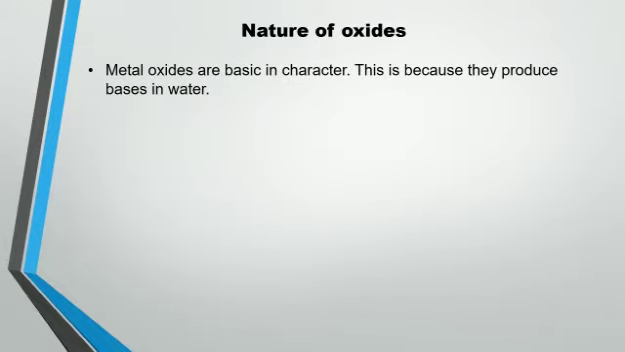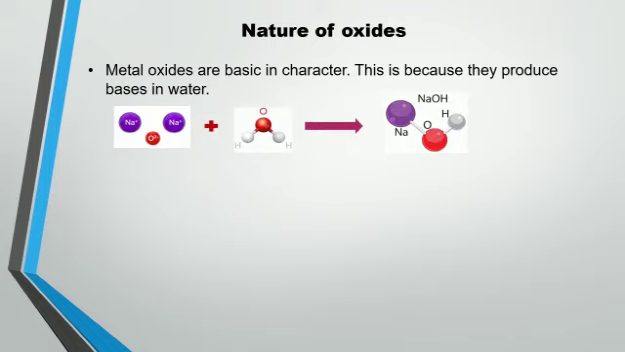Talking about metal oxides, they are basic in character. Why? Because when these oxides react with water, they produce bases. So in this way, these oxides are basic in character. Here is the reaction shown, which describes the basic character of metals. Sodium is a metal, and sodium oxide, when it reacts with water, gives sodium hydroxide, that is a base. So this reaction shows that metal oxide is basic in nature.